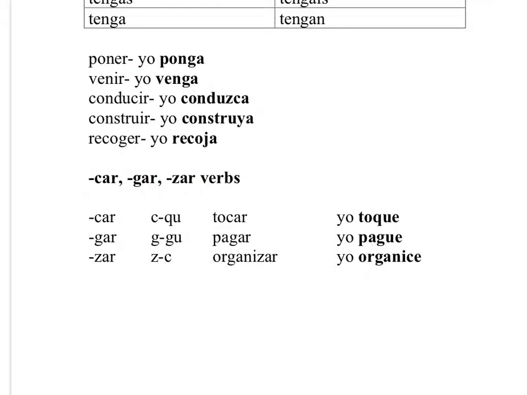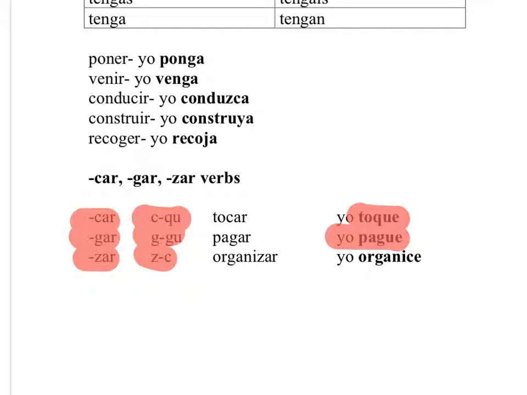Okay, the car, gar, zar verbs. Now, if we have a verb that ends in CAR, the C changes to QU. So tocar changes to yo toque. If it's a GAR verb, G changes to GU, yo pague. If it's a ZAR verb, Z changes to C, organizar changes to organice. So that's how we would conjugate it for the subjunctive.